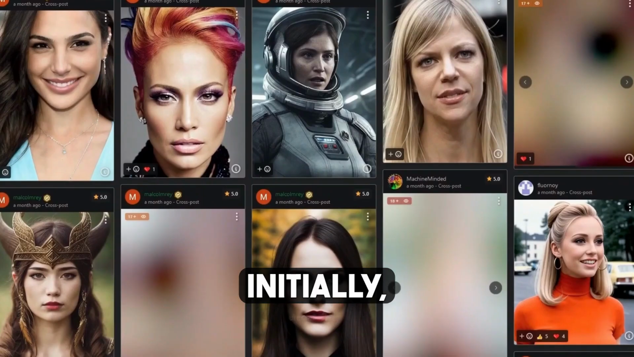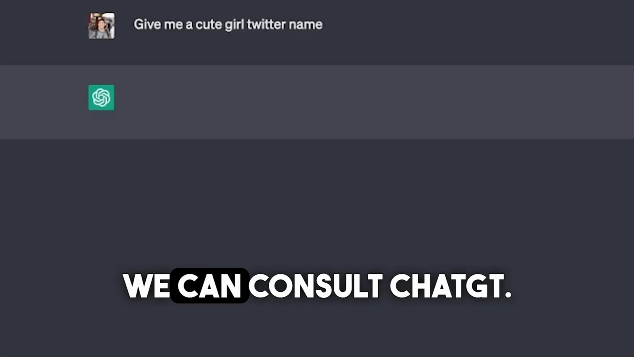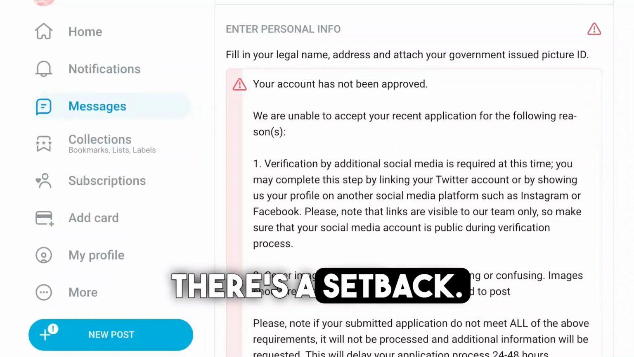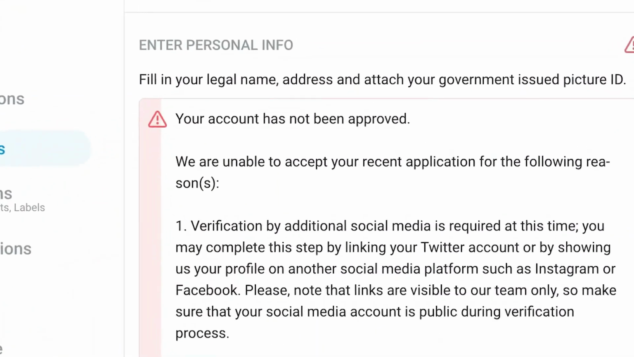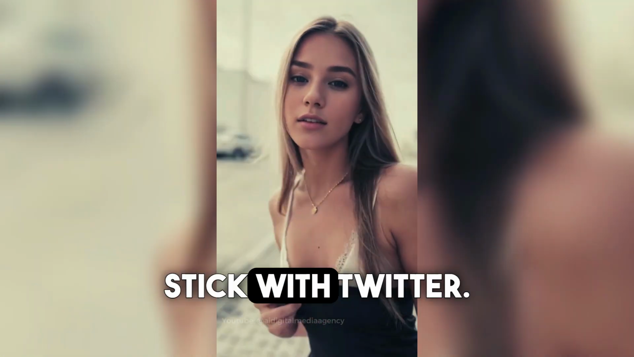Sure, so initially, let's create a Twitter account. And for guidance on all these details, we can consult ChatGPT. Regarding the blue page aspect, there's a setback. I regret to inform you that human verification is necessary. Despite my effort in submitting my passport, it didn't receive approval. Consequently, we'll have to stick with Twitter.